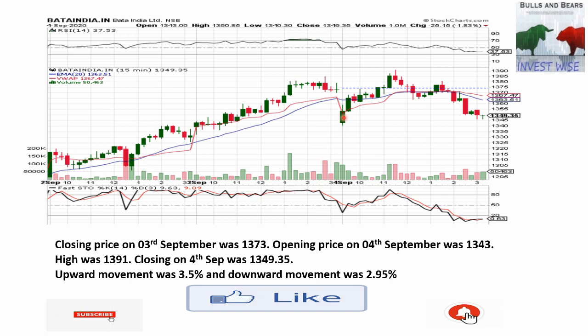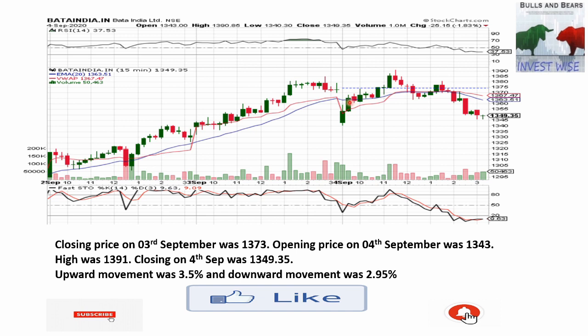But if you want to be extremely safe and you don't want to have a loss in your trade, you can wait for the first 15 minutes. This is a 15-minute chart, so each candle depicts a time frame of 15 minutes. So what you need to do is wait, and you need to enter when the price closes above both of these or below both of these. In this case, since the stock first went up, you need to buy at this point, because over here this candle has closed above the VWAP as well as above the 20-day moving average.